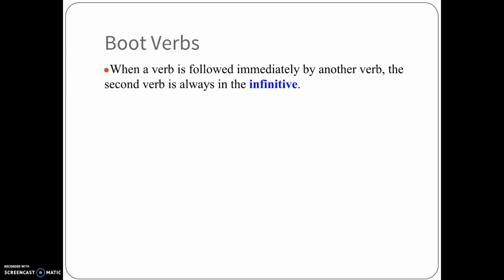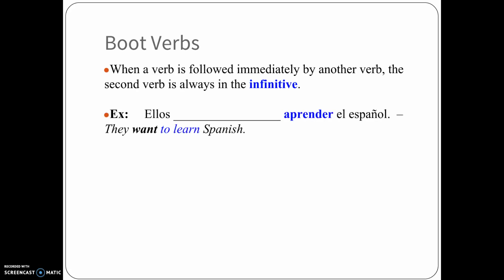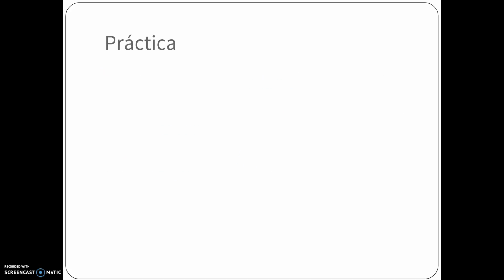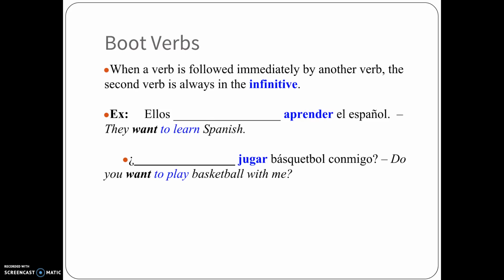Here's the thing. When a verb is followed immediately by another verb, the second verb is always the infinitive, meaning it does not get conjugated. So look at this. If I want to say they want to learn Spanish, look at aprender. That's to learn. Is it conjugated? No, it's not. So if I want to say they want to learn Spanish, it's ellos quieren. Ellos quieren aprender español.